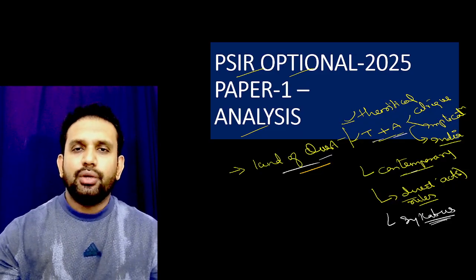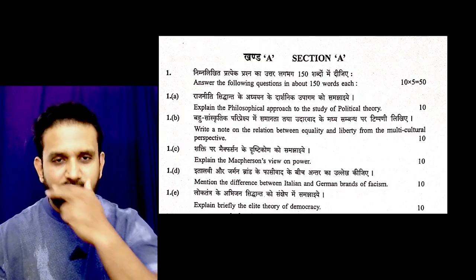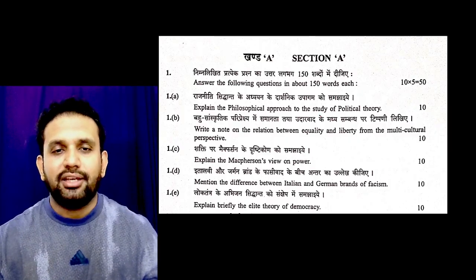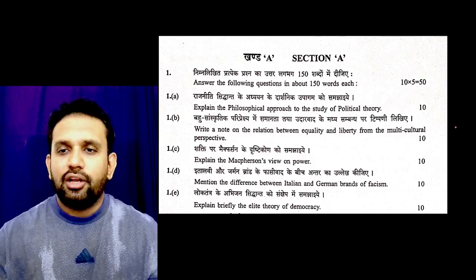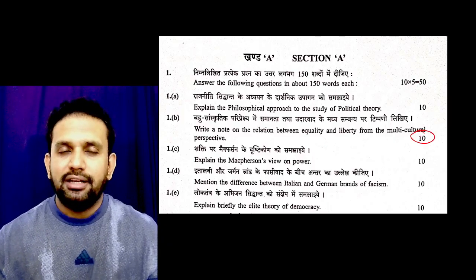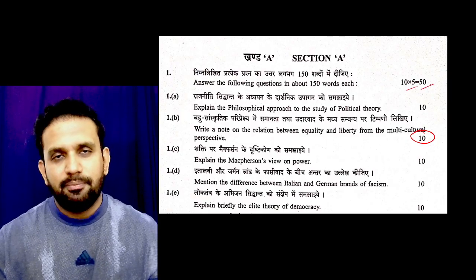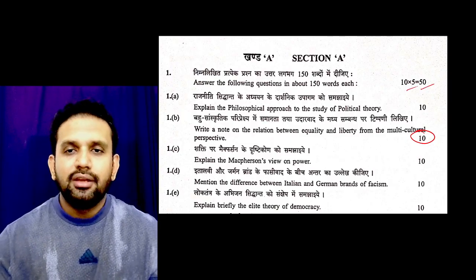Okay, let us start our discussion. Section A: all the 5 questions you have to do compulsorily. You cannot leave any of them. Each one of them has 10 marks, so 5 questions, 50 marks. Remember this point here.